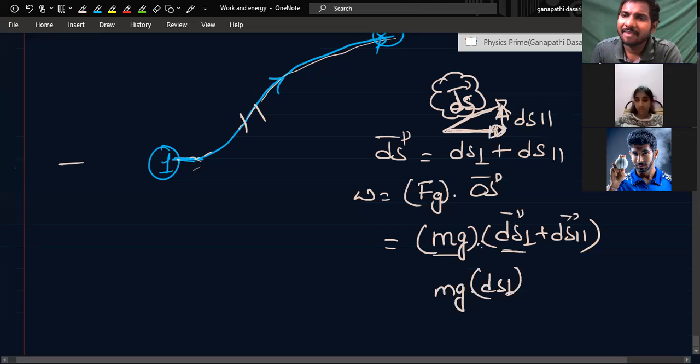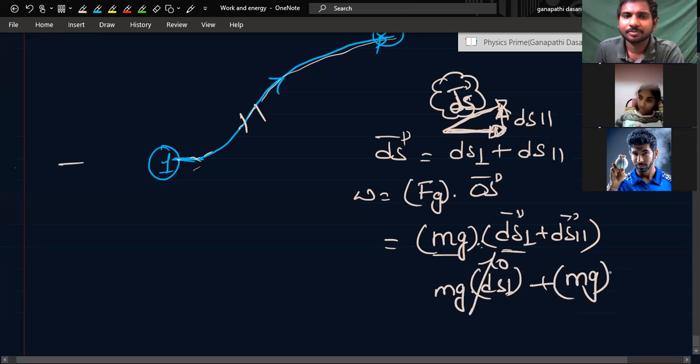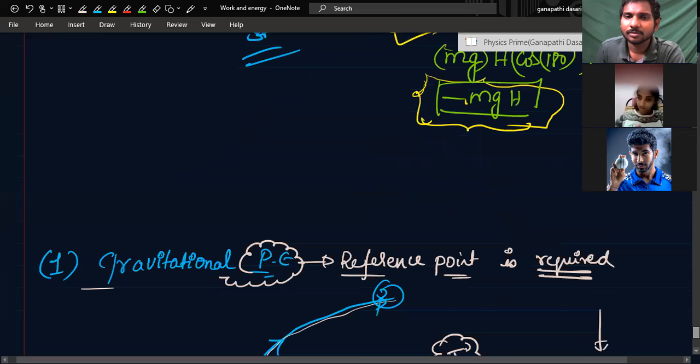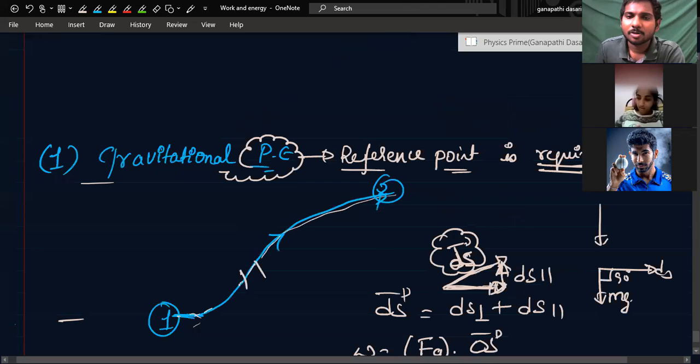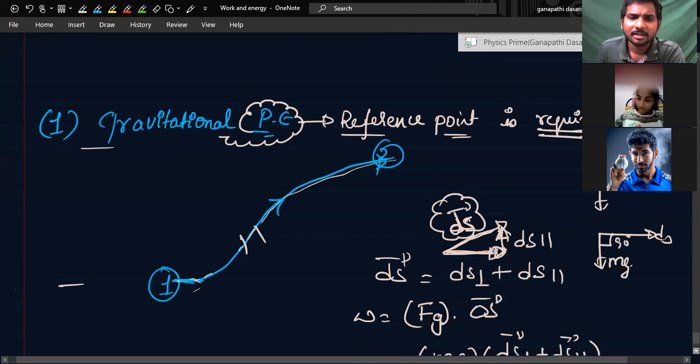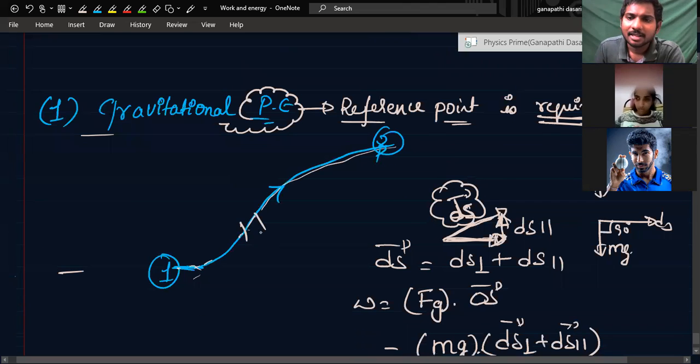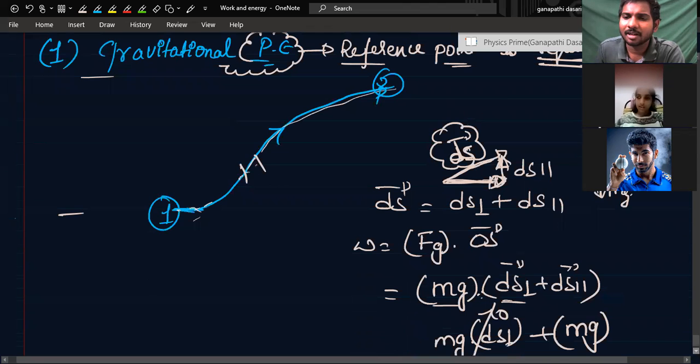Gravity will be like this, so both of them will have an angle of 90. So this will become 0, or not? Yes, sir. mg dot ds parallel is how much? The angle is 0, so parallel is not 0, right? So mg into ds parallel.